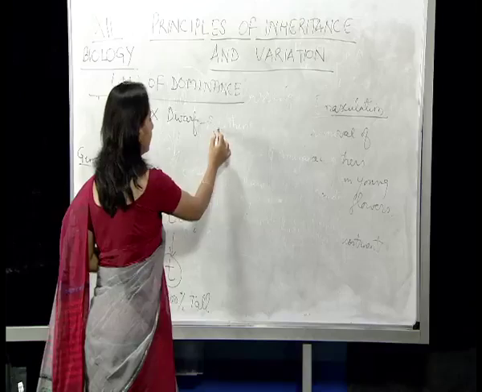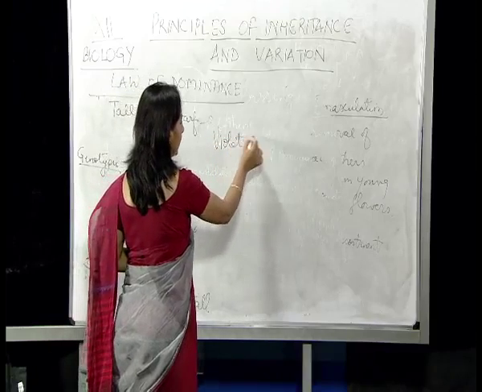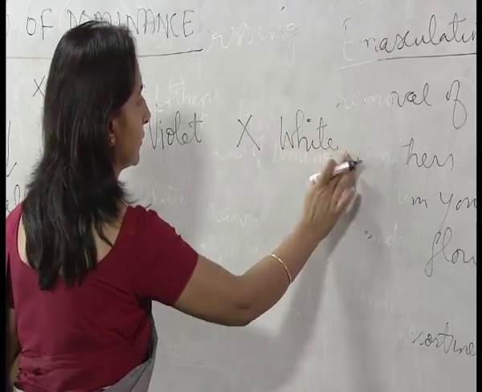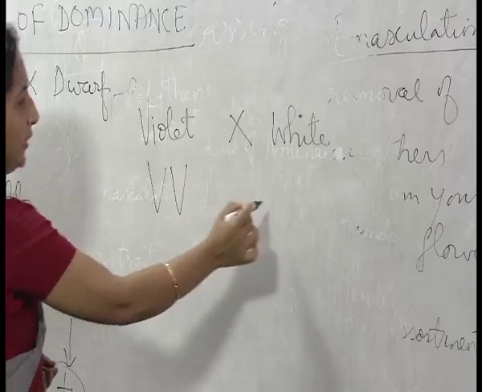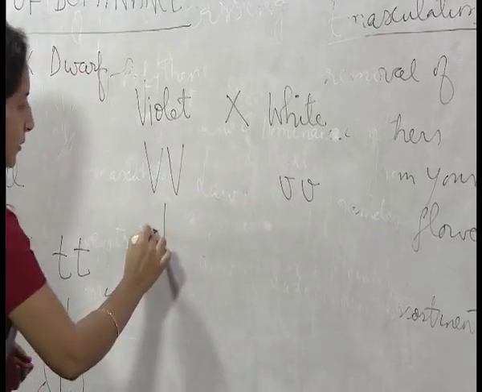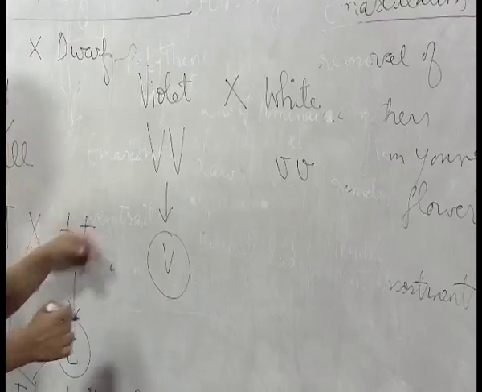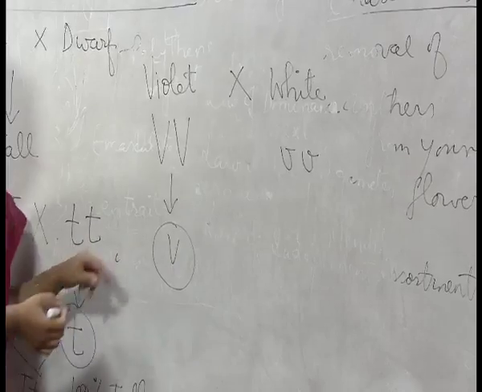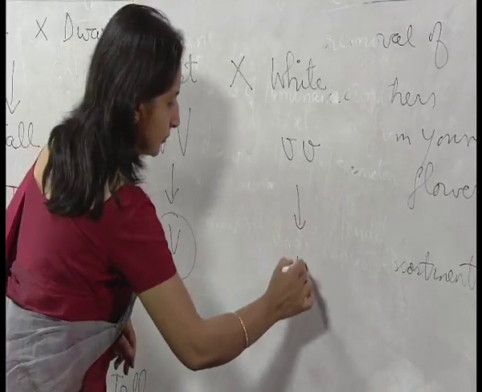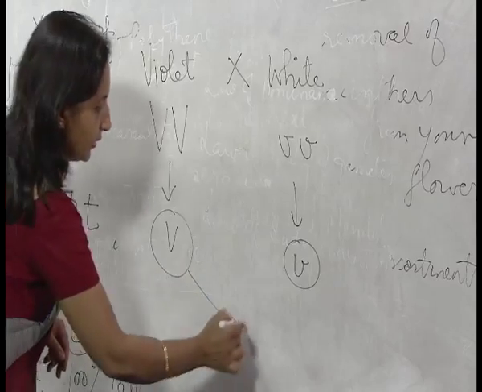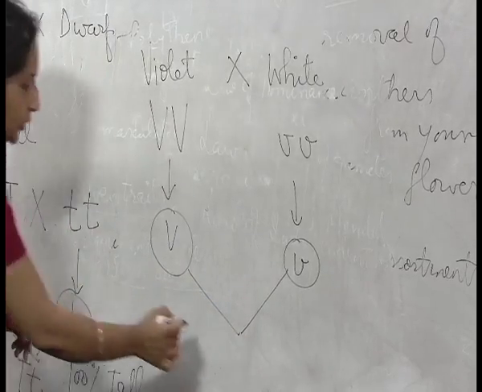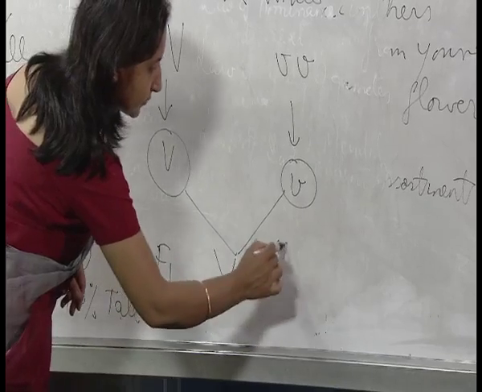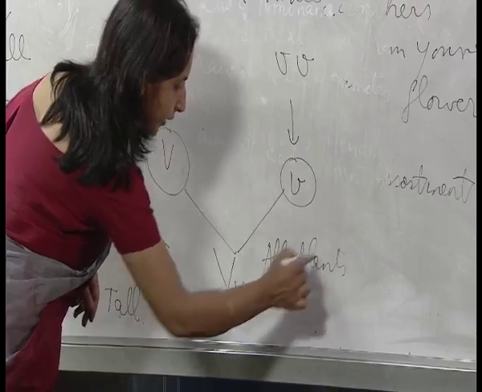We can take the example of a pea plant having violet flowers, when crossed with a white flowered plant: capital V, capital V, small v, small v. When we make the gametes, since reduction division takes place at the time of gamete formation, the number of chromosomes will be reduced to half. And when the gametes fuse at the time of sexual reproduction, in the first generation, all plants will bear violet flowers.